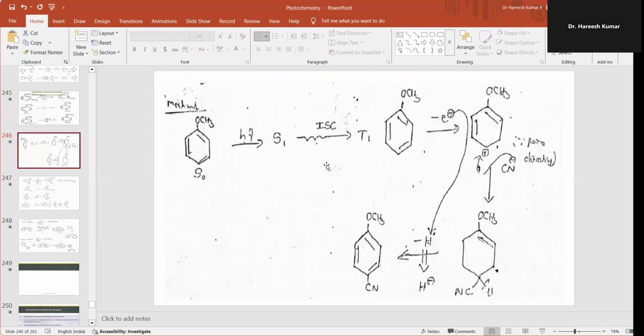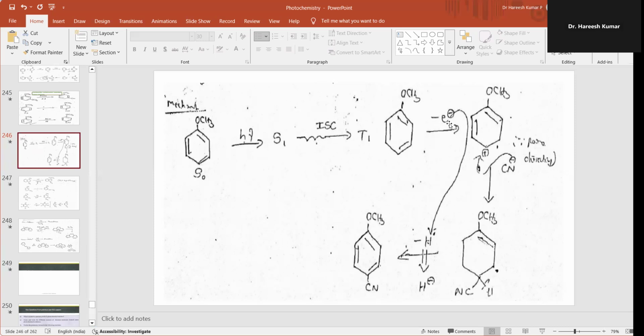So here I'm taking the mechanism of the previous reaction, that is the ground state anisole. On irradiation, it goes to a singlet. Singlet crosses the intersystem crossing, forming an anisole.